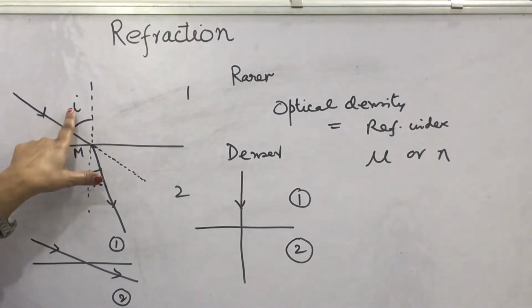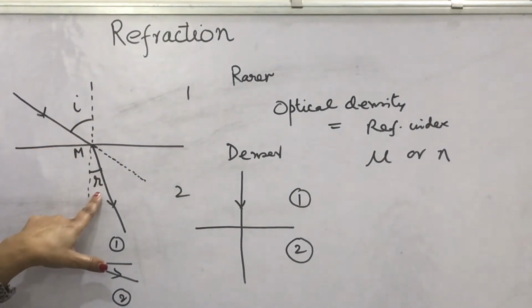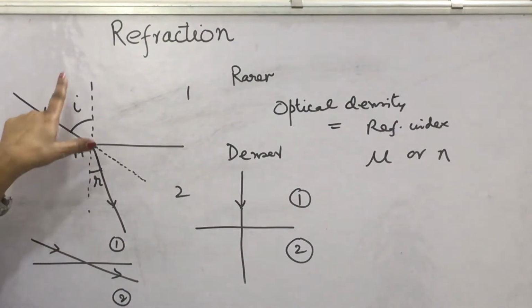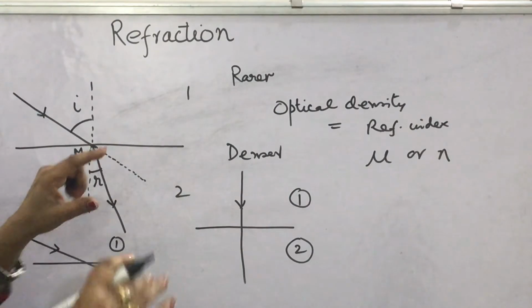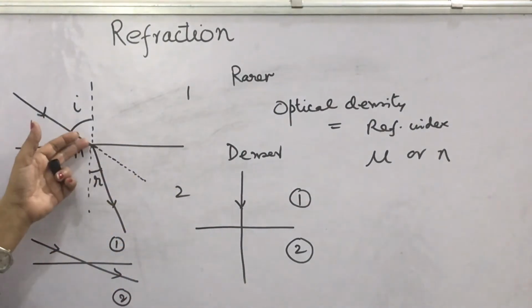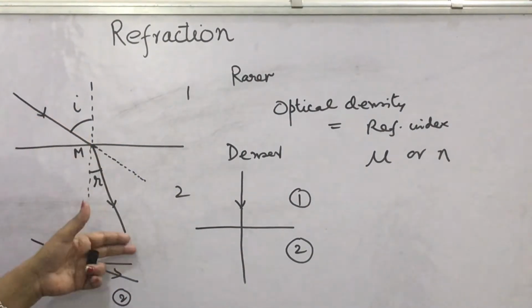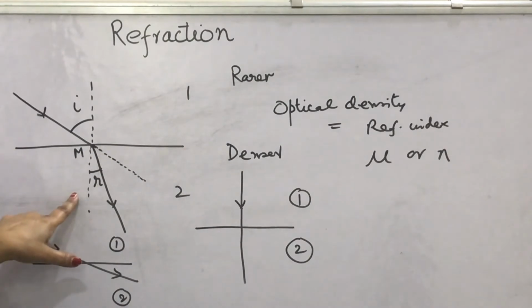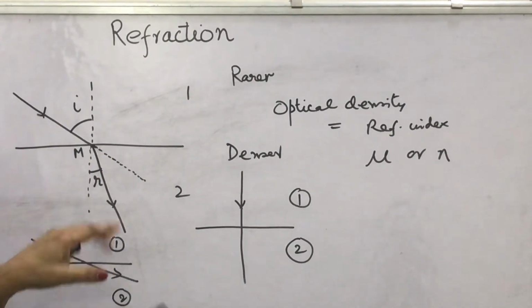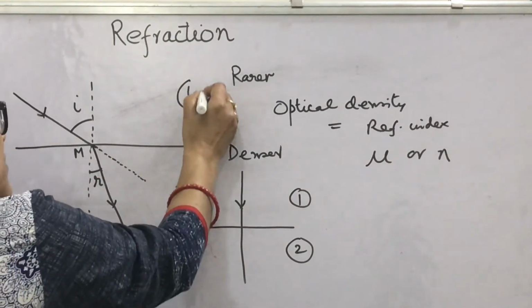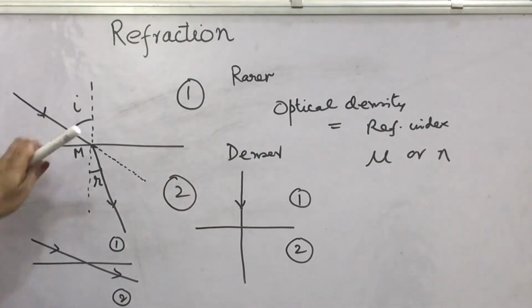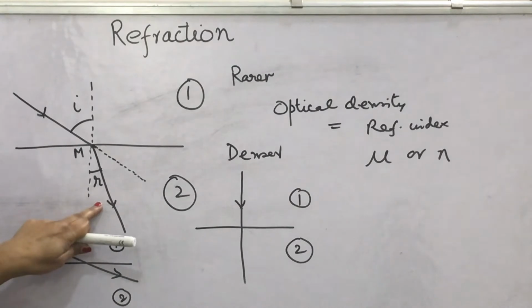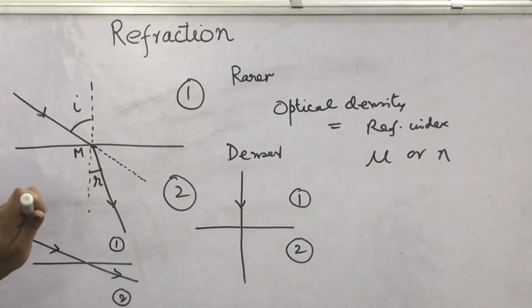If I is more than R, that is, the angle of incidence is more than the angle of refraction, or in other words, if the light ray after refraction bends towards the normal, then this medium is rarer and this medium is denser. That is, if the light ray comes from rarer to denser medium, it bends towards the normal.